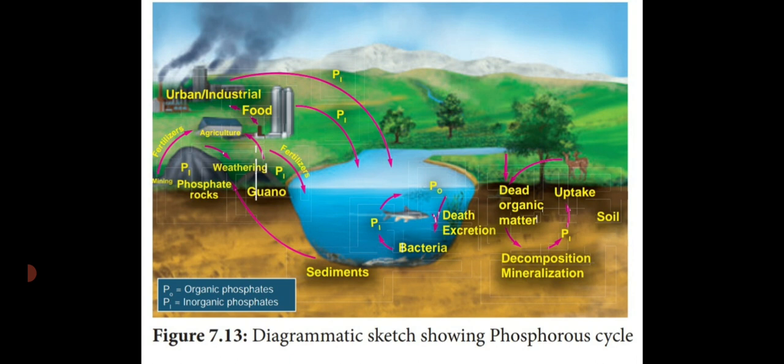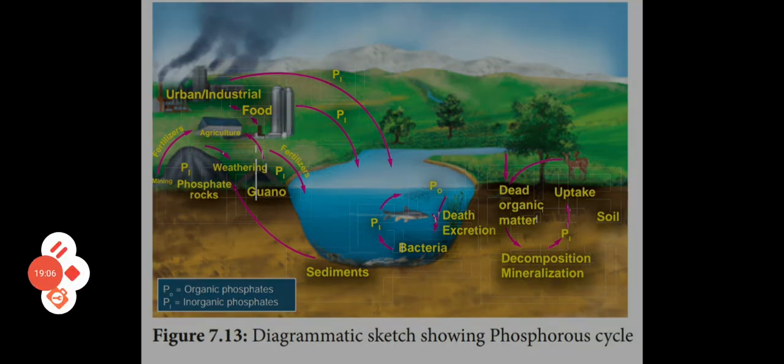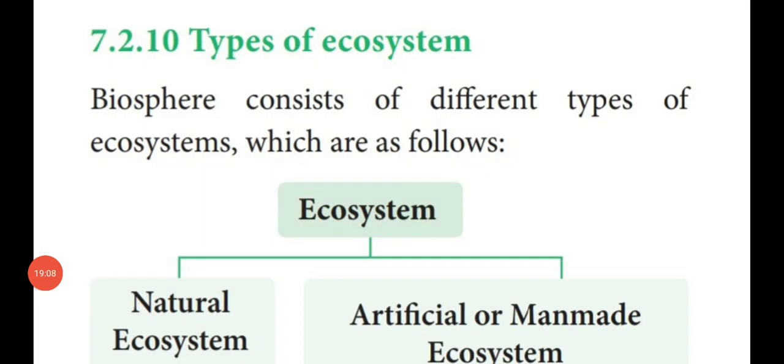5 mark question. Make a note in your textbook. Dear students, up to this we have seen 2 types of biogeochemical cycle. First one, carbon cycle, an example of a gaseous cycle. Another one, phosphorus cycle, is an example of a sedimentary cycle. Next we are going to see types of ecosystem.